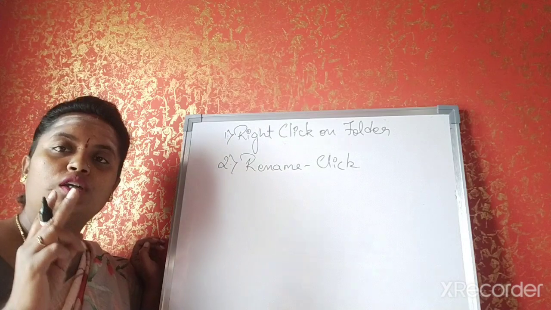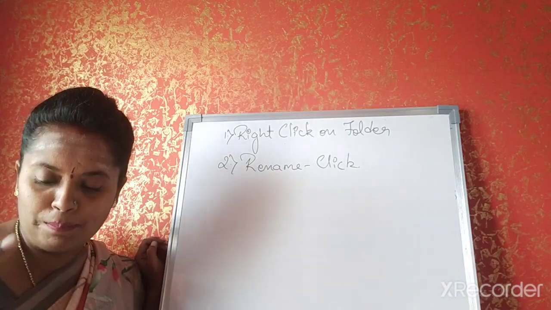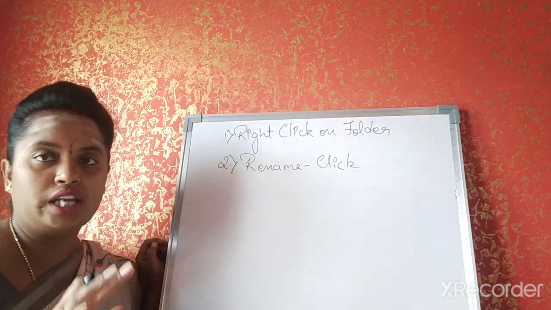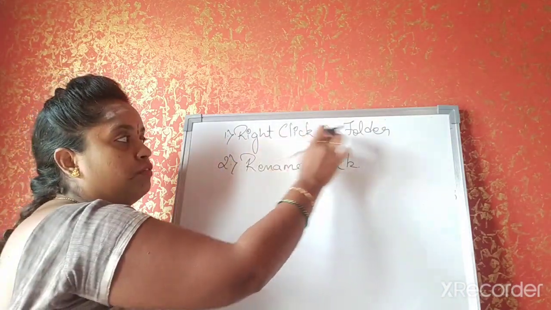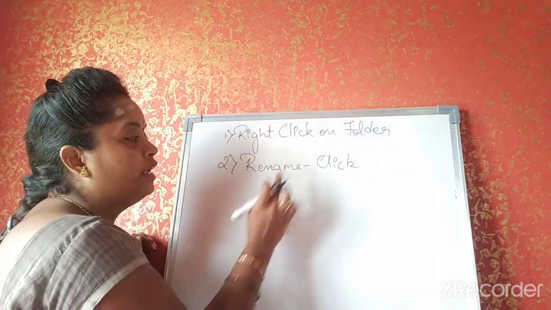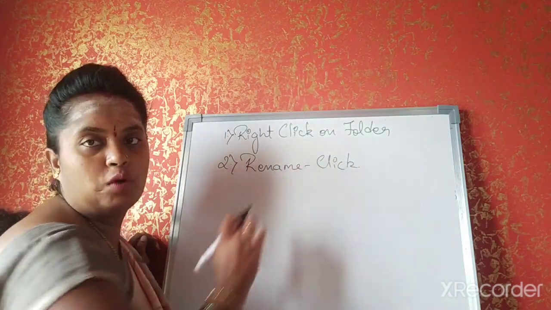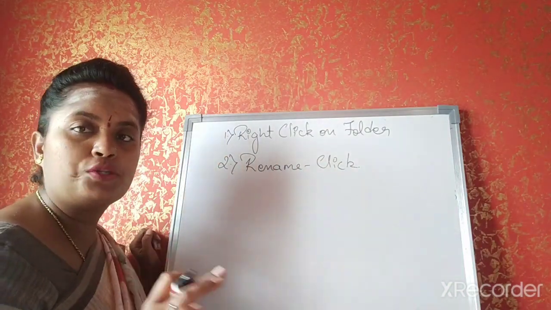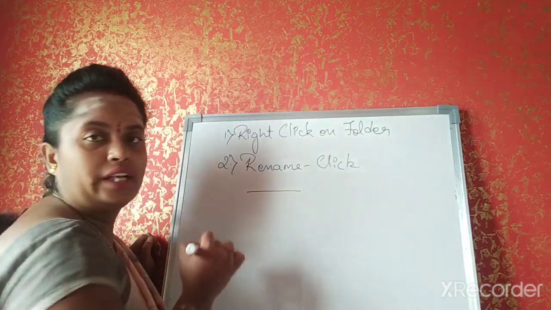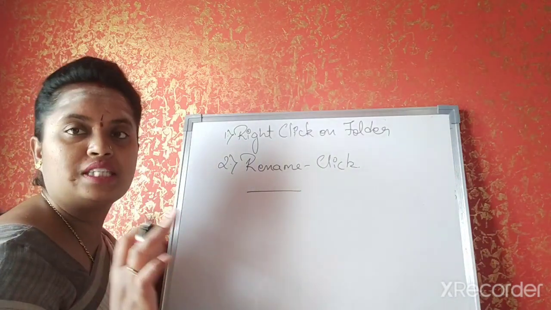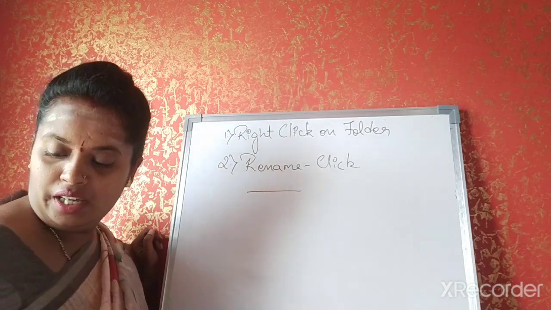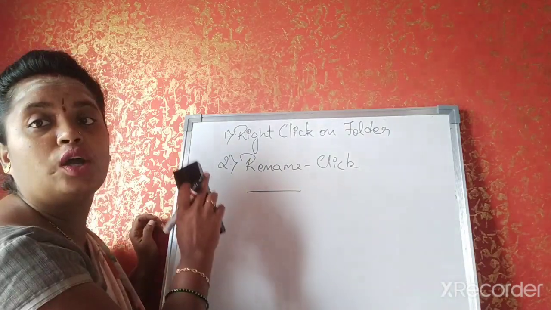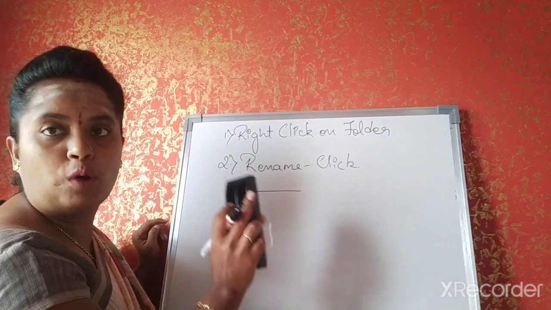Okay, here there are two ways. One is using the pop-up menu, the other one is using the organize option. Now I am telling you using the pop-up menu. Just right click on the folder which you have created. Then click on the rename option, and whatever name you want you can type, and press the enter button. The folder will be renamed. Understand? This is using the pop-up menu.